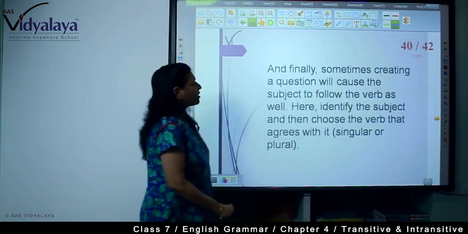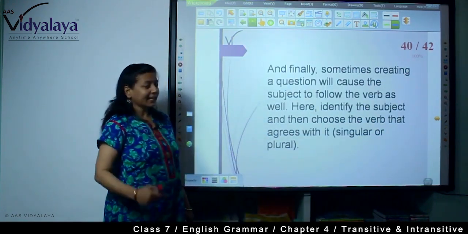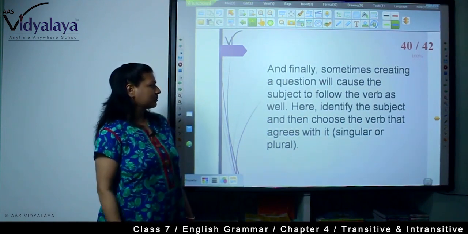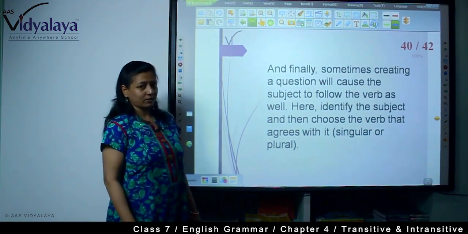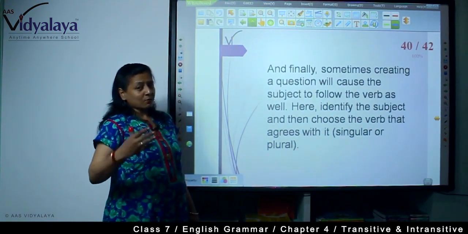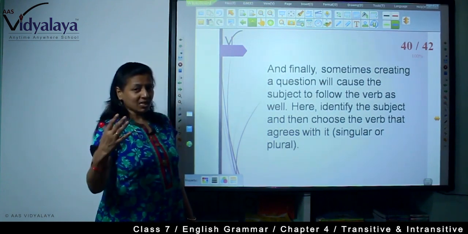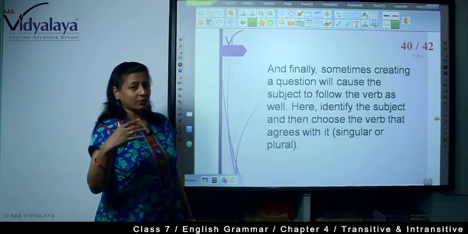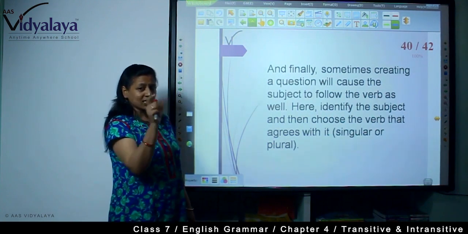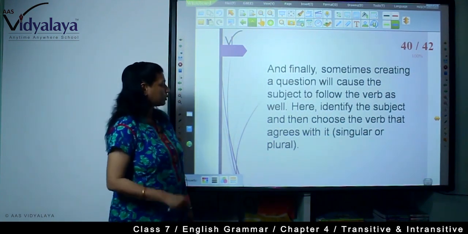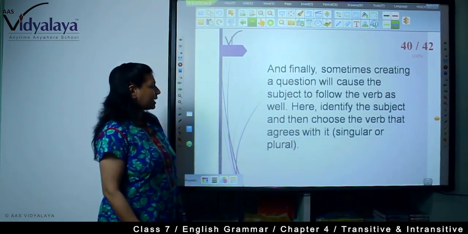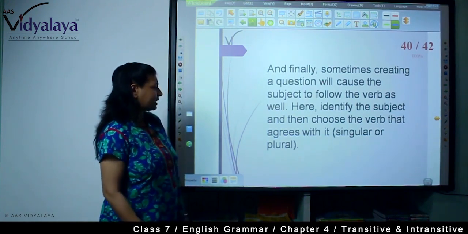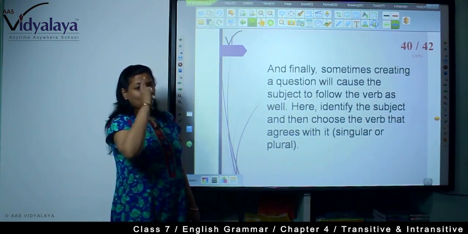Now, next. Finally, sometimes creating a question will cause the subject to follow the verb as well. Sometimes you will have to be very careful in asking or writing questions because subject and verb agreement will be according to the subject. Identify the subject and then choose the verb that agrees with its singular or plural subject.